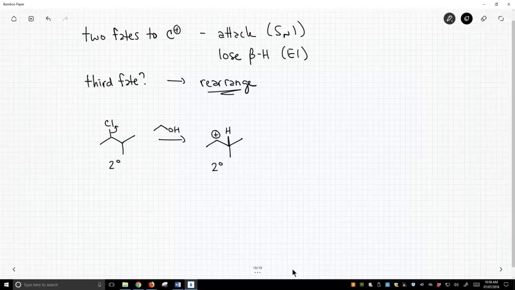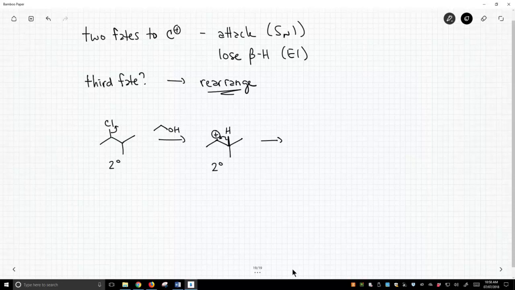And what can happen, and it most often happens with hydrogens, there are other variations of this, is you can undergo a rearrangement where this hydrogen, with its bonding pair of electrons, will hop over to the carbocation carbon. And that's the mechanism for it.